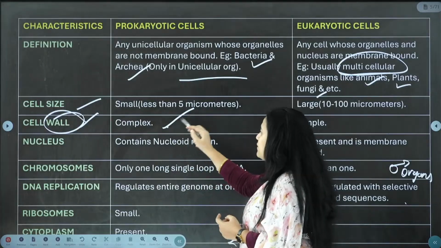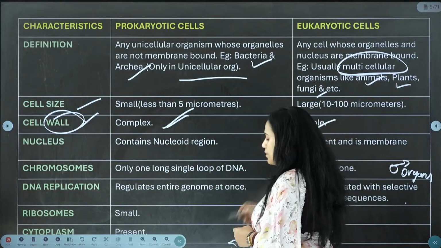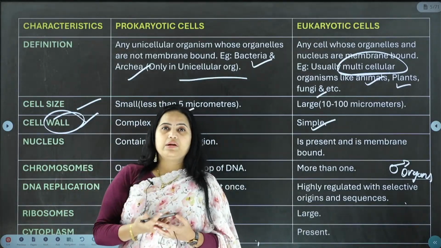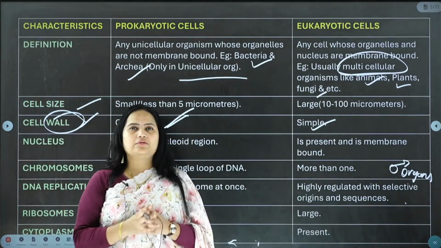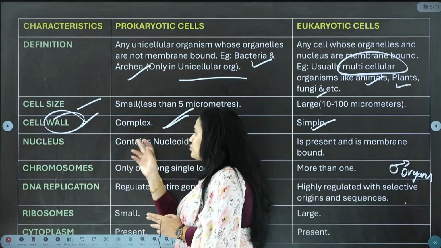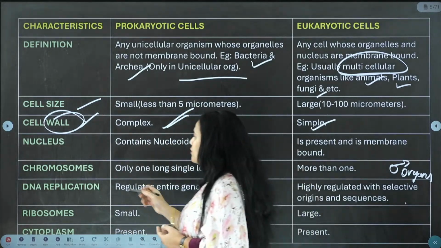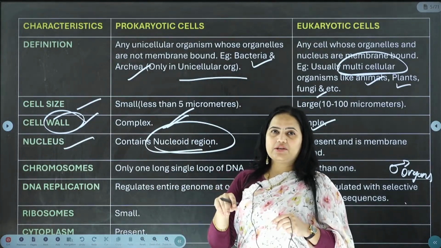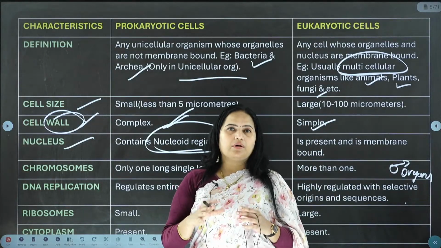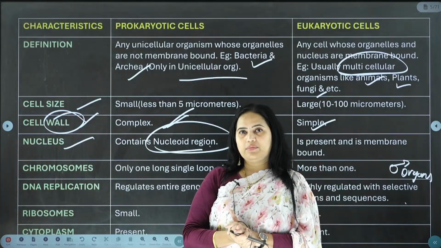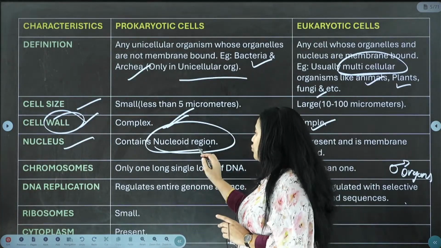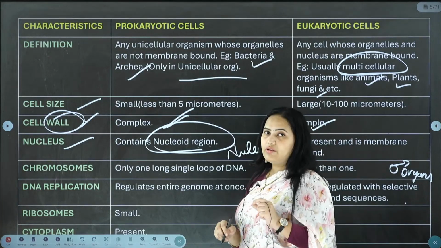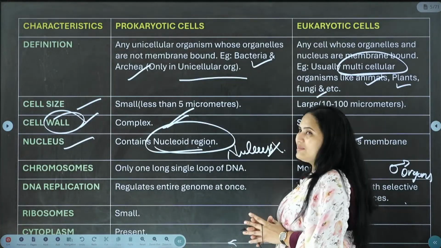So, here cell wall is always complex, and here cell wall is simpler. Why? Because here apart from the cell wall we also see the cytoskeleton, the cellular membrane which we call the plasma membrane, and glycocalyx. All of these things are present, so it is usually not that complex in nature. Next you see the nucleus; here it consists of the nucleoid region. Mention in the comment section what this nucleoid region is all about. While explaining the previous slide I have already mentioned what nucleoid is. So, nucleus is absent in the prokaryotic cell, whereas in the eukaryotic cell the nucleus is absolutely present.